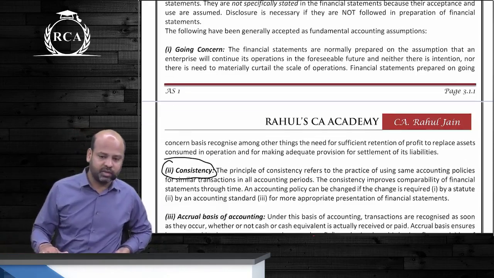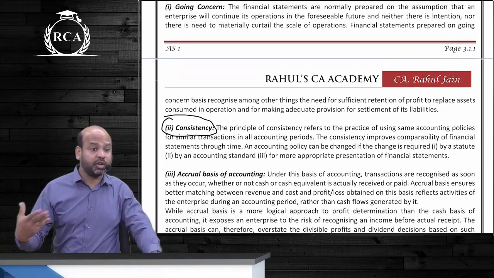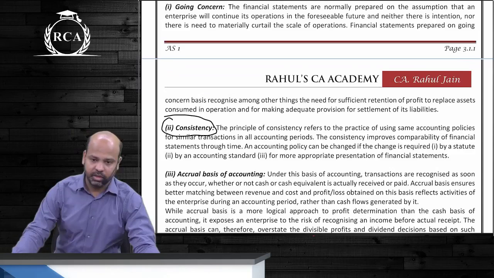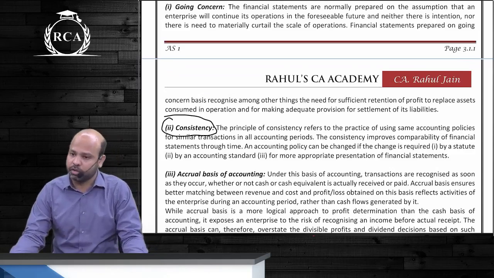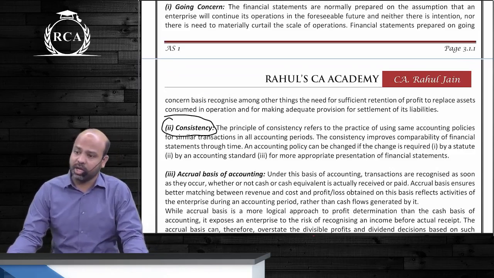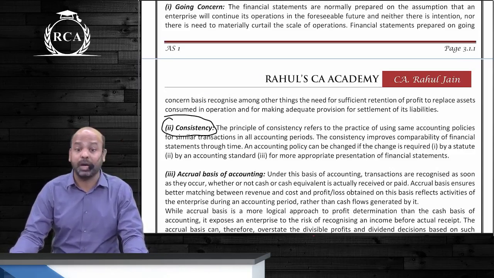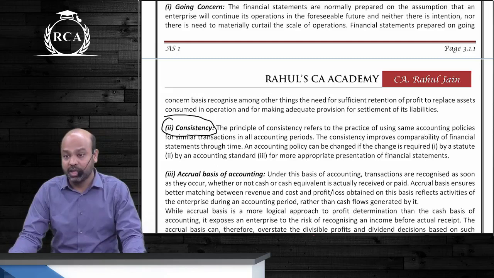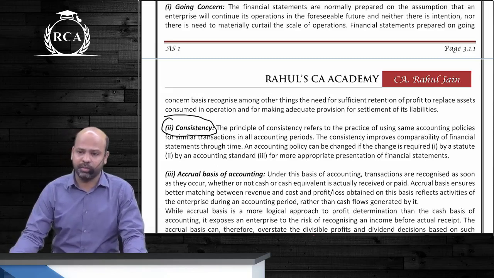Next is consistency. You cannot keep changing your accounting policies every year. That might result in manipulation of profits. That is why whatever accounting policies an organization is following, they should consistently apply them year after year. Change in accounting policy is permitted as per AS-5.